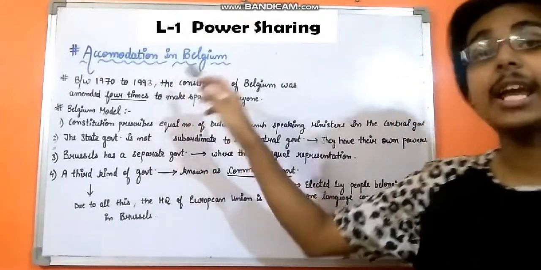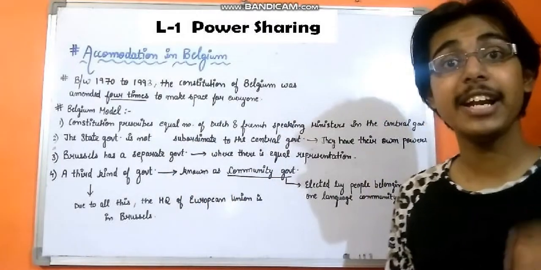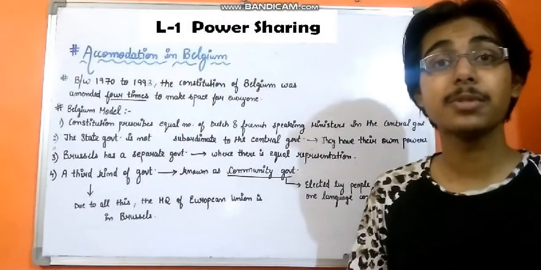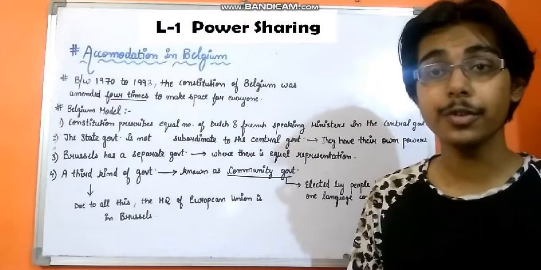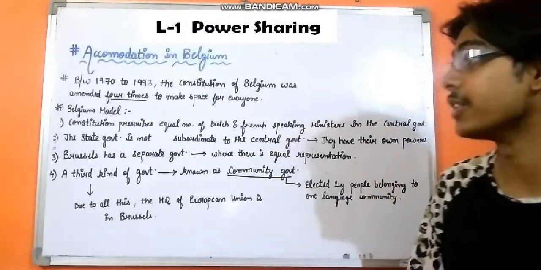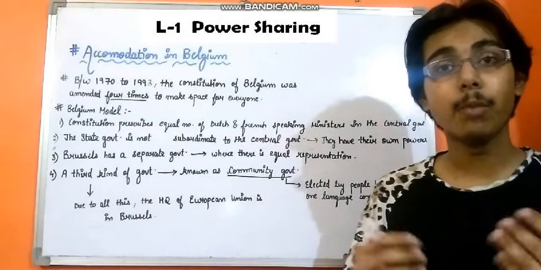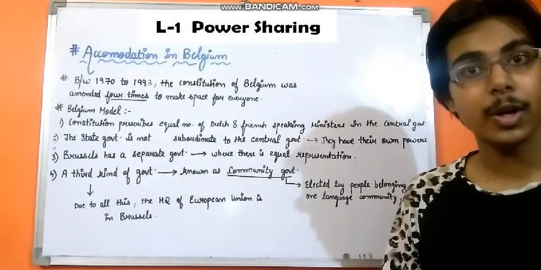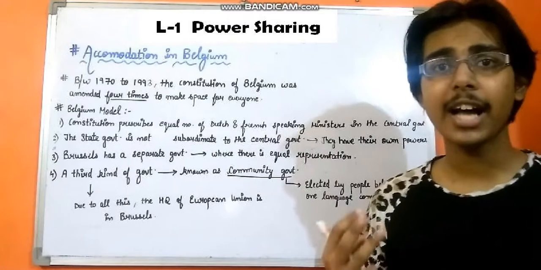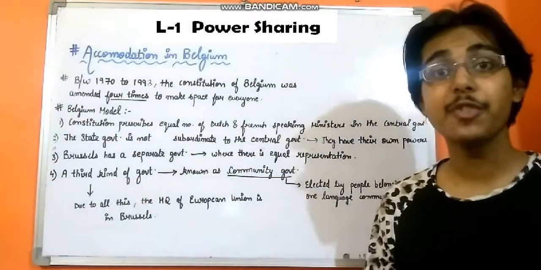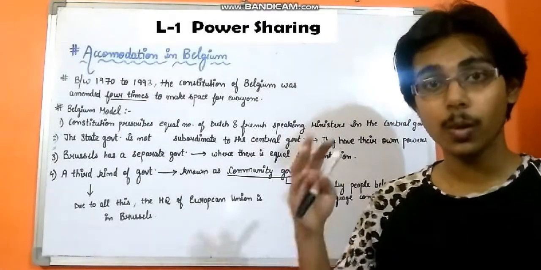So this is very important. The constitution was amended 4 times. This question has been asked in the examinations quite often, so it's very important that you memorize this. Now, after this constitution was amended, a model known as the Belgium Model came into existence, which is nothing but an arrangement which made it possible for different communities to live under one country.